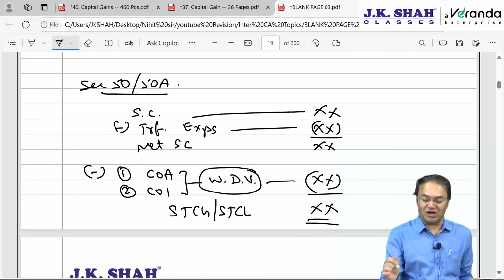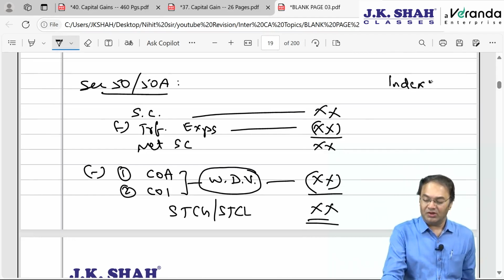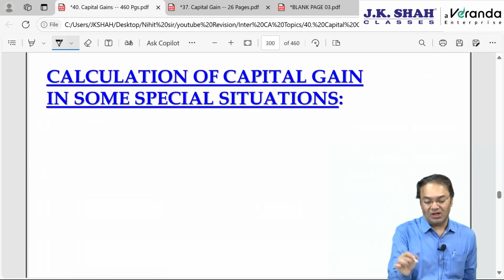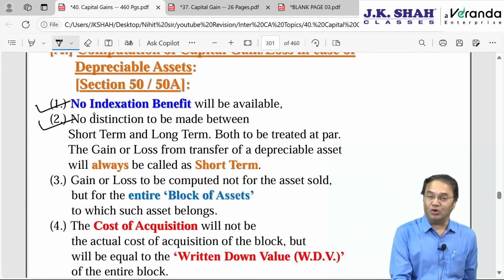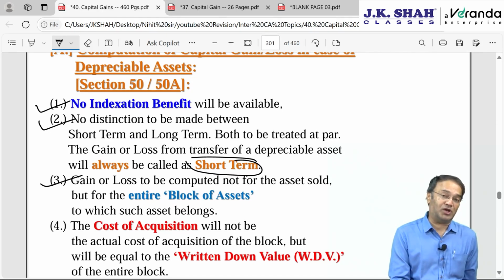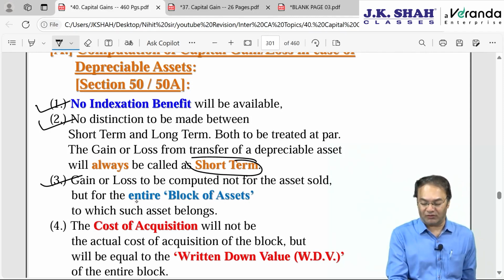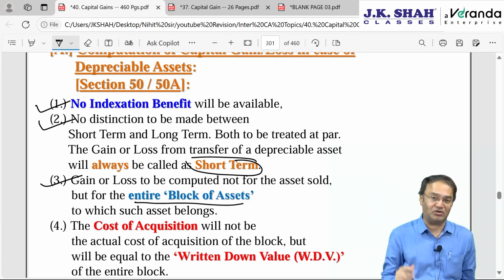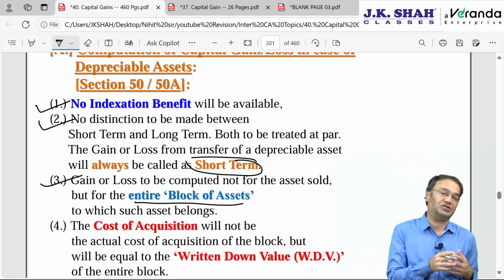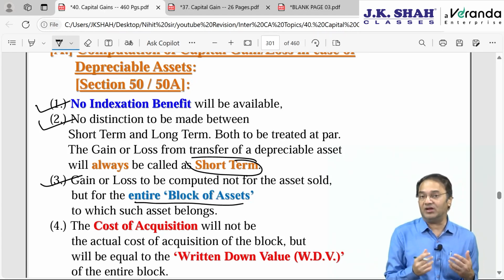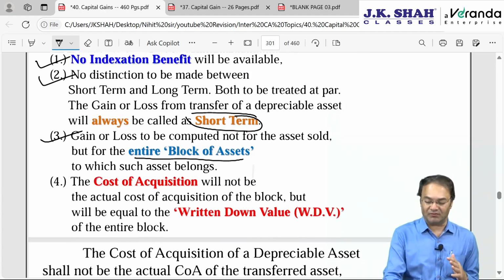And there are some restrictions. Understand, indexation not allowed. This is something you need to remember. Applicable in case of depreciable assets only. No indexation benefit, no distinction to be made between short term, long term, everything will be always short term. Gain or loss is to be computed not only for the asset which is transferred, but gain or loss is to be computed for the entire block of assets as if the whole block has been transferred. The way we compute depreciation under PGBP head, not for one particular asset, but for the whole block of asset. Same way here, computation of capital gain has to be not only for the asset which is transferred, but for the whole block.